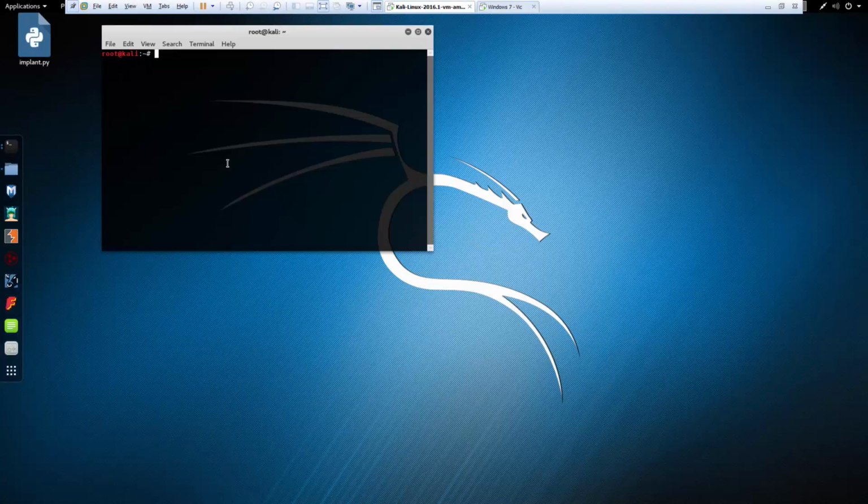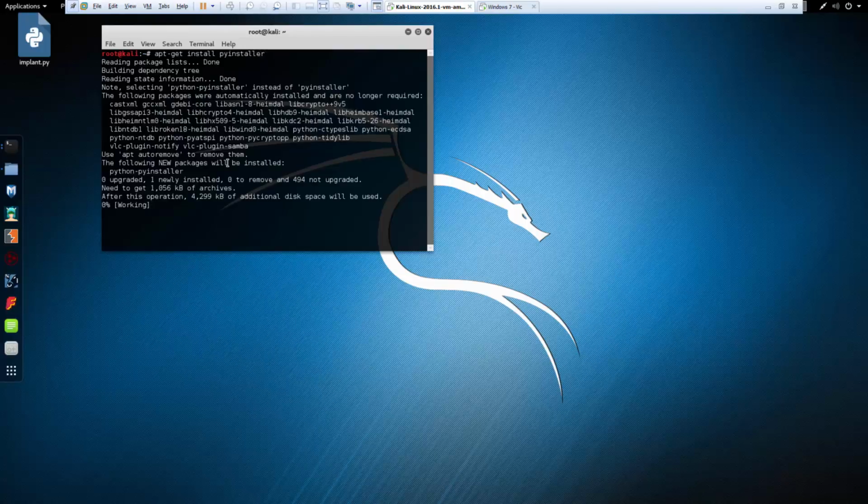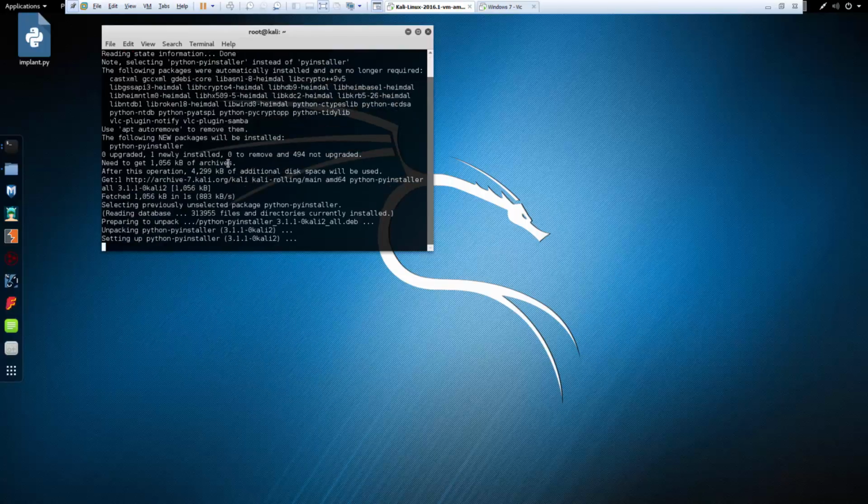So what we need is we need to install PyInstaller. apt-get install pyinstaller. This will allow us to get PyInstaller set up so that we can take a PY and convert it. It only takes a few minutes to get it set up, so just let it do its thing, and that's it. Once we've done that, PyInstaller is set up.